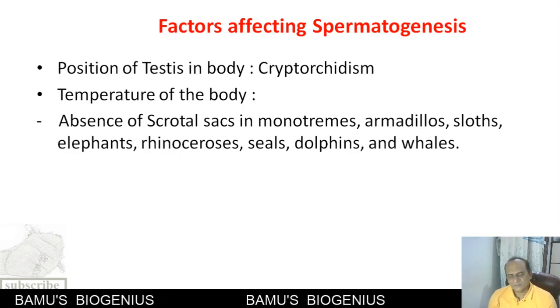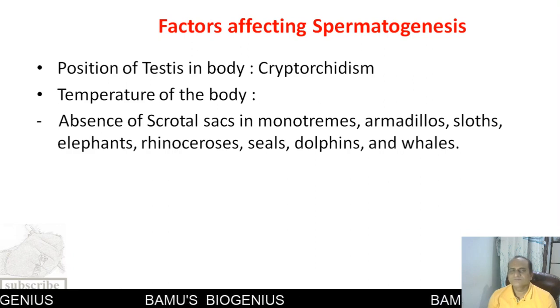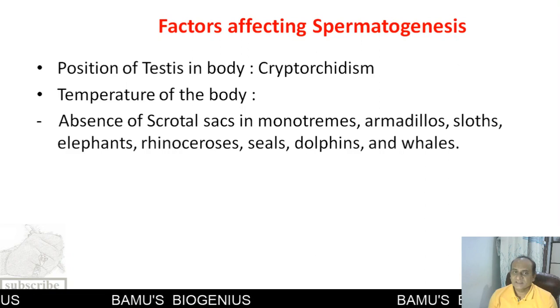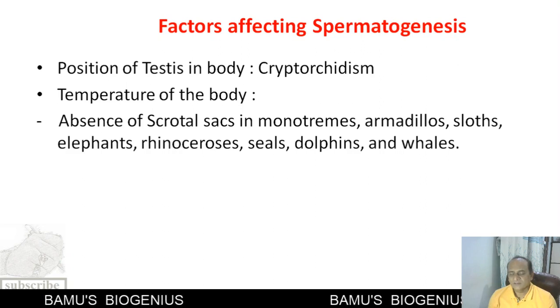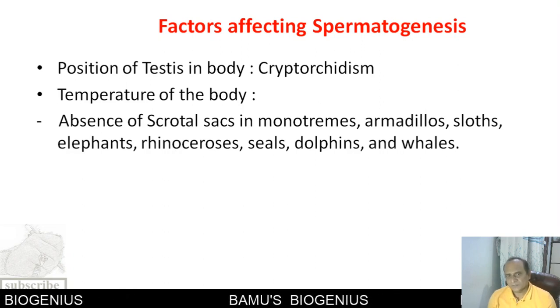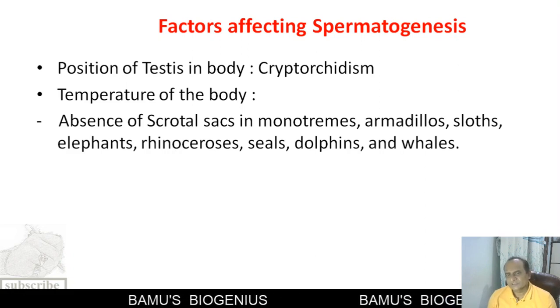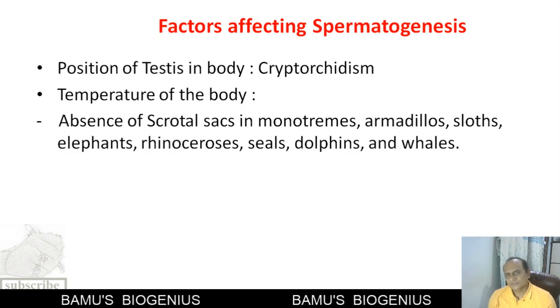Now, it has been found that in humans, fertility is decreasing day by day, and the reasons cited for this decreased fertility may be pesticide use in crops, and tobacco or nicotine consumption, that is smoking.